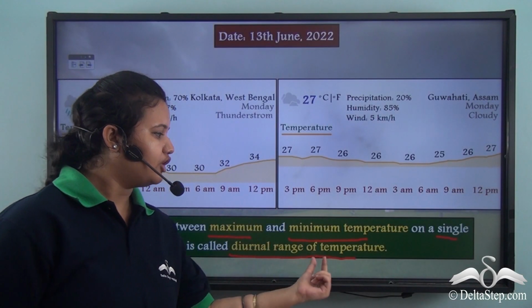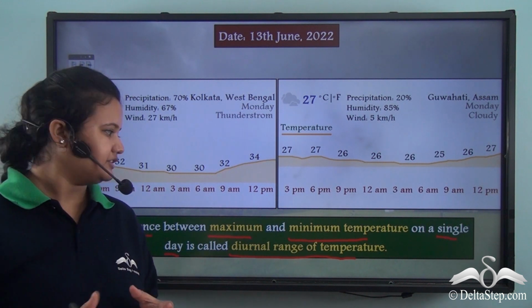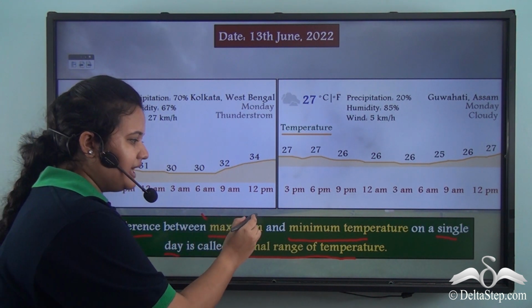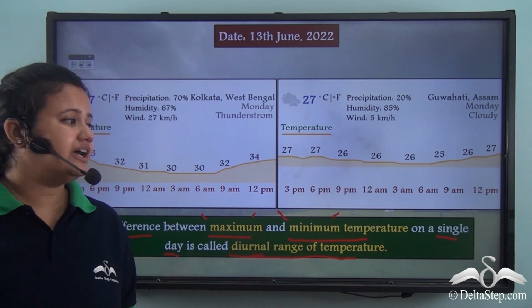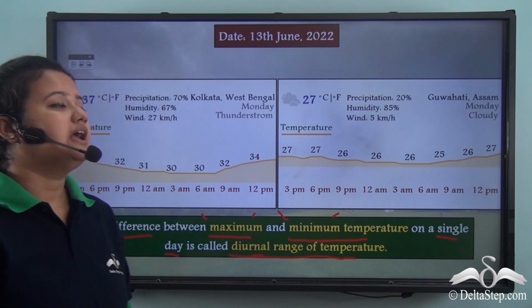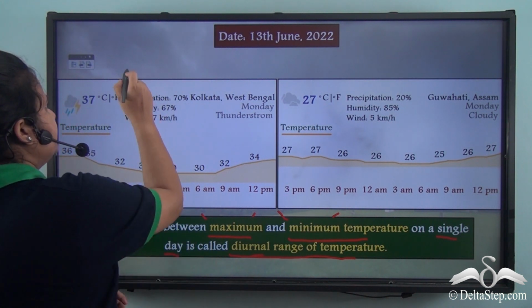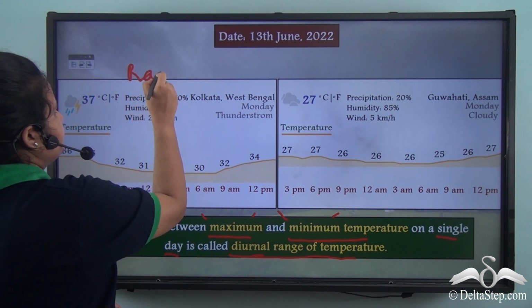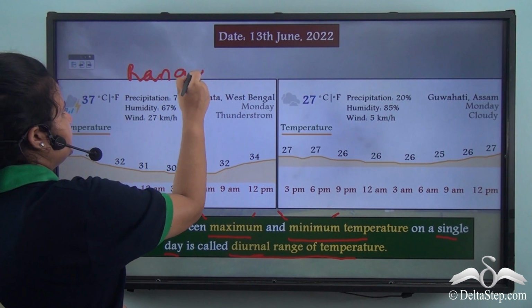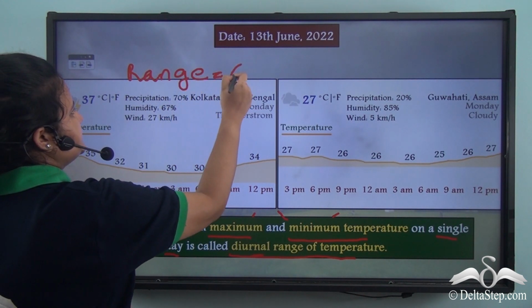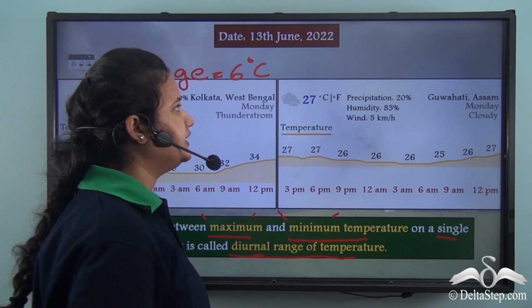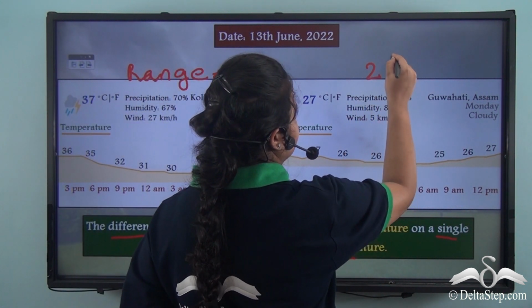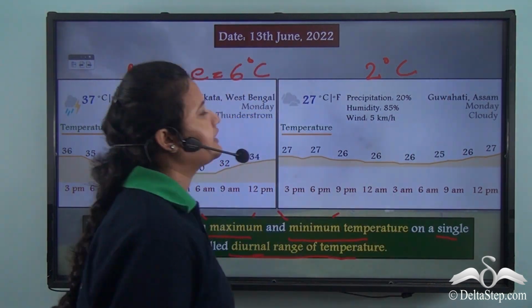So range of temperature is the difference between the maximum and minimum temperature, and diurnal means for a single day. Now in case of Kolkata, the range which we calculated earlier was 6 degrees Celsius, while in case of Guwahati it was 2 degrees Celsius.